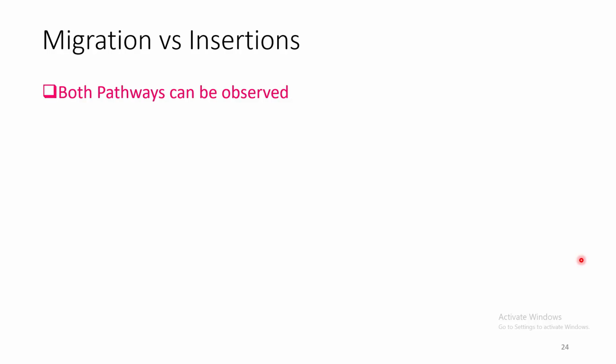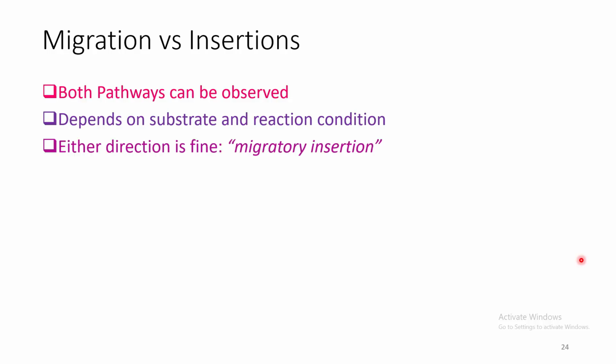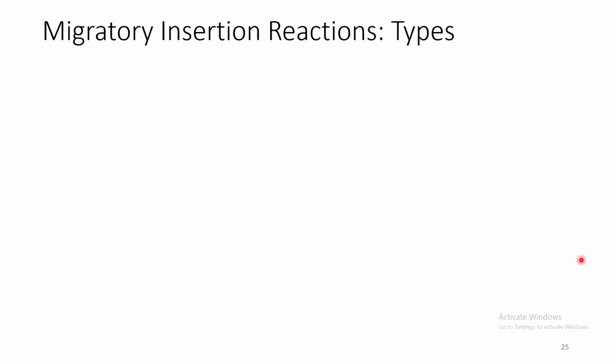So we can clearly see both pathways can be observed. It depends on the substrate and reaction condition. So either reaction is fine. So rather than debating about the exact pathway, a new terminology is adopted and we call all these reactions migratory insertion.